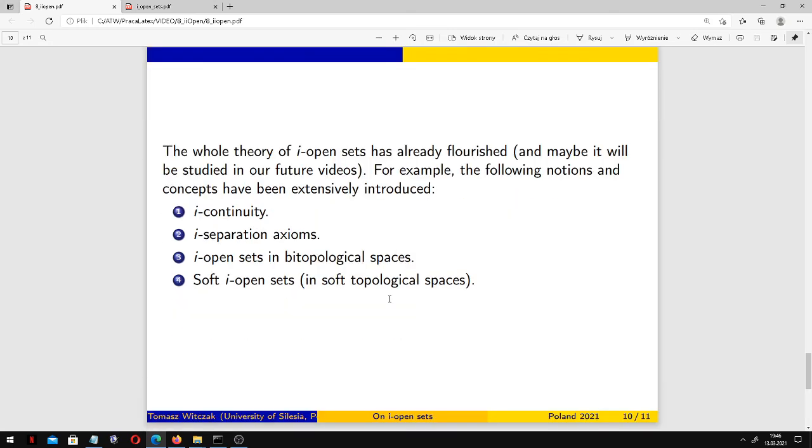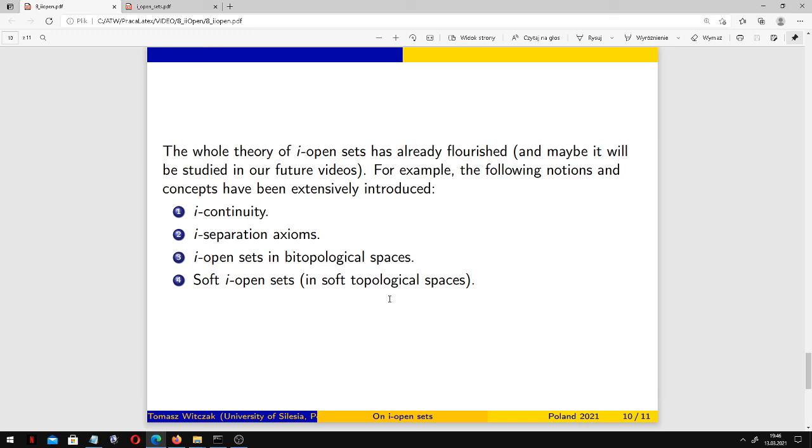Well, the whole theory of I-open sets has already flourished, and maybe it will be studied in our future videos. These sets are investigated mostly by their inventors, Mohammed and, as you can see here, Askandar, but not only by them.